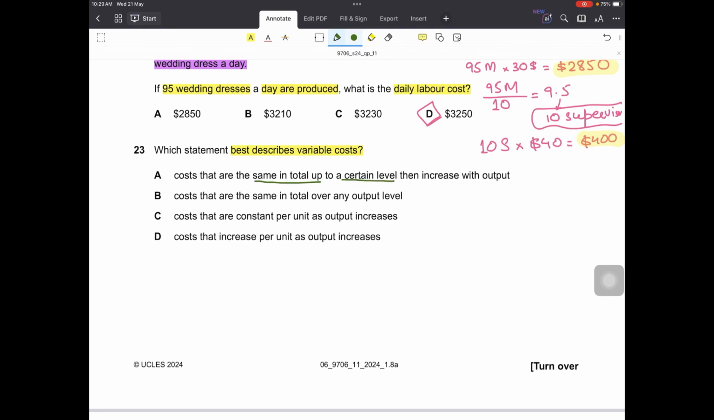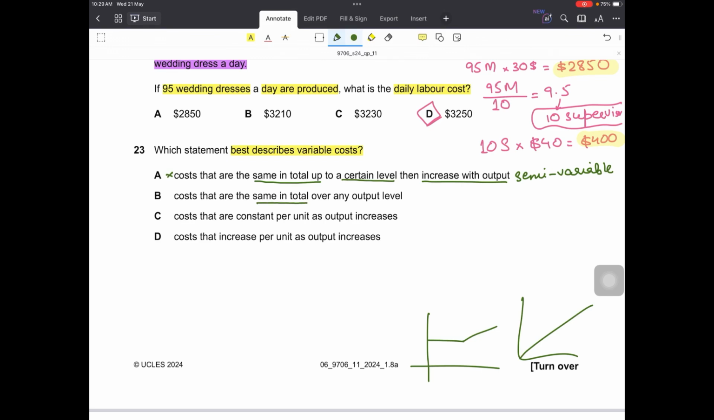costs that are same in total up to a certain level, then increase with output. No, this is not the definition of variable cost. Such cost can be shown on a graph like that. It is the same in total up to a certain level, and then it increases with output. That is not a variable cost. A variable cost graph is like this. So this can be called a semi-variable cost or semi-fixed cost. This is not right.